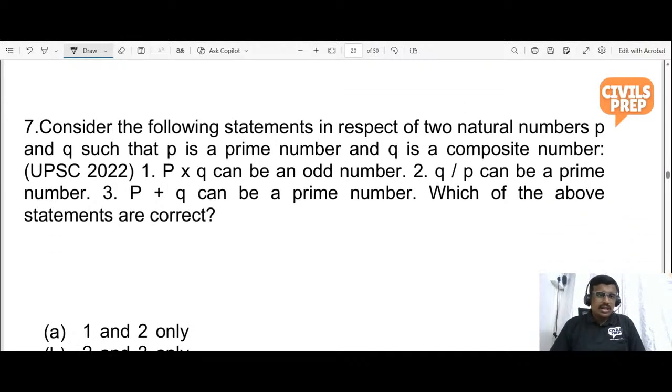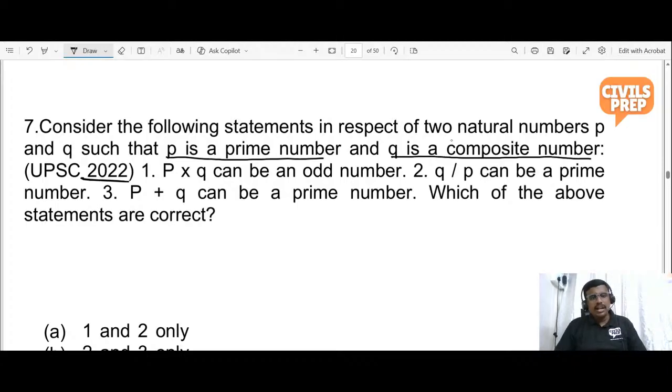So it is a question asked in the year 2022. Consider the following statements in respect of two natural numbers P and Q such that P is a prime number and Q is a composite number. Please check whether P into Q can be an odd number, Q by P can be a prime number, and P plus Q can be a prime number.